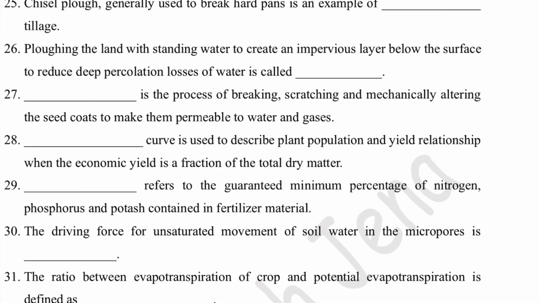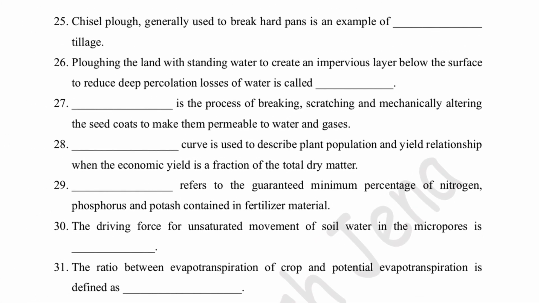Next is chisel plow, generally used to break hard pan, is an example of which tillage? If it will be the question, then you can say blindly primary tillage, but for which purpose chisel plow is being used, then you can say subsoiling.